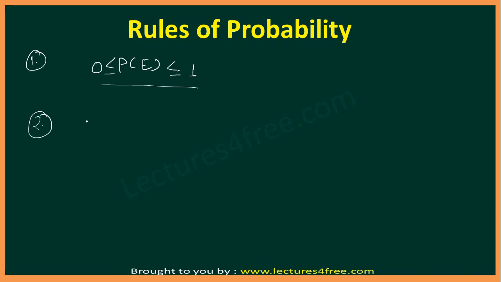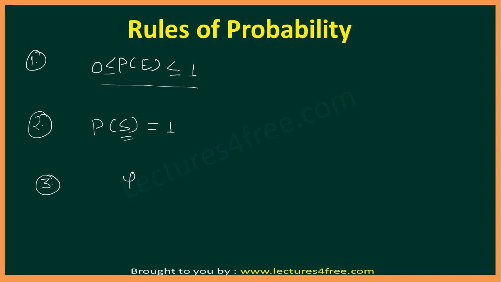Let's see the second rule. The second rule of probability is, the probability of the sample space will be 1. What is sample space? As we have seen in our earlier lecture, all possible outcomes of any event is known as the sample space.